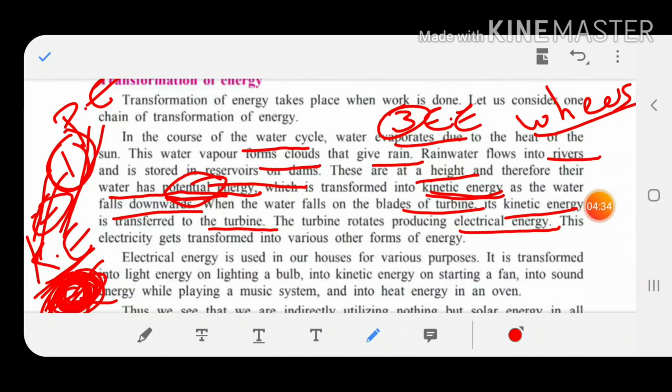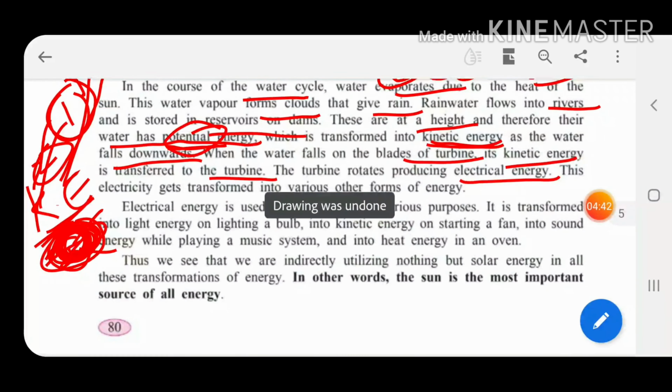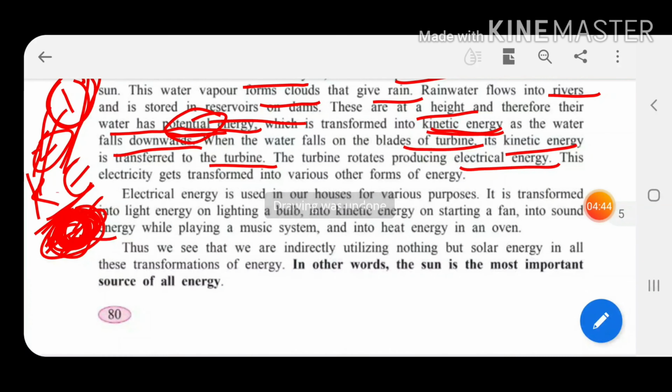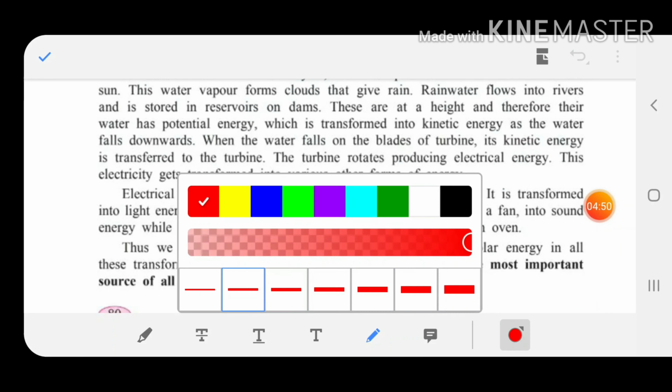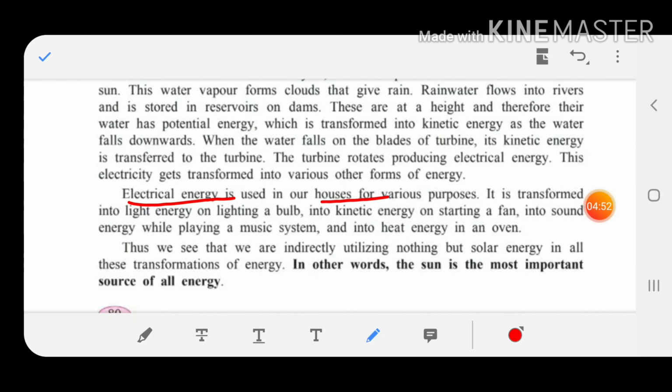This electrical energy gets transformed into various other forms of energy. Now this electrical energy, once it is converted, what happens? It gets again converted into various forms of energy. Like electrical energy is used in our houses for various purposes. Do you agree, children? This electrical energy is used in our houses for various purposes. It is transformed into light energy on lighting a bulb.